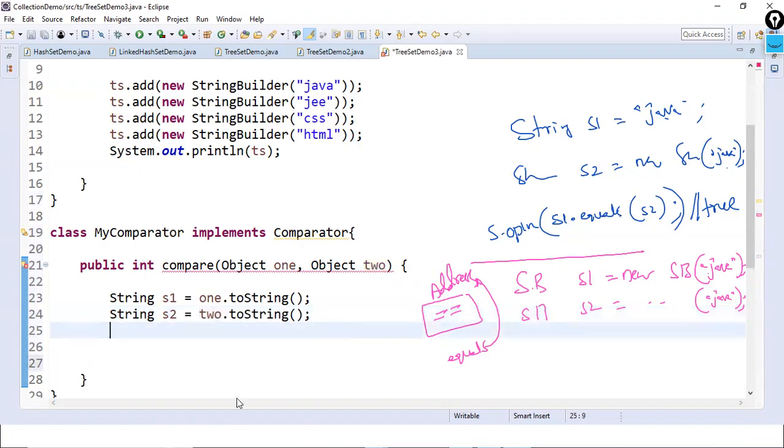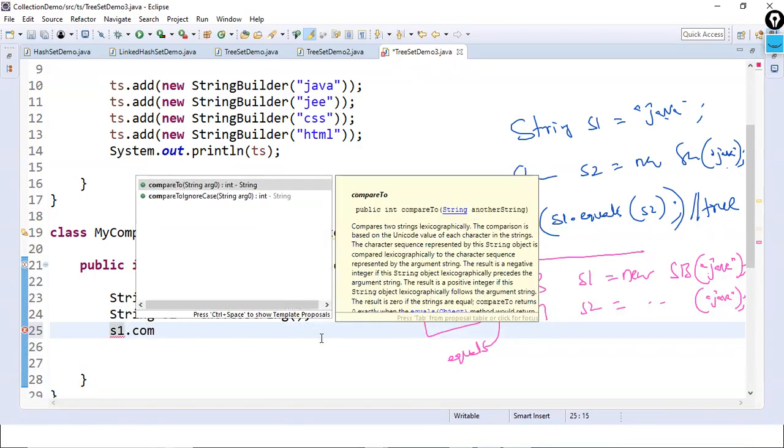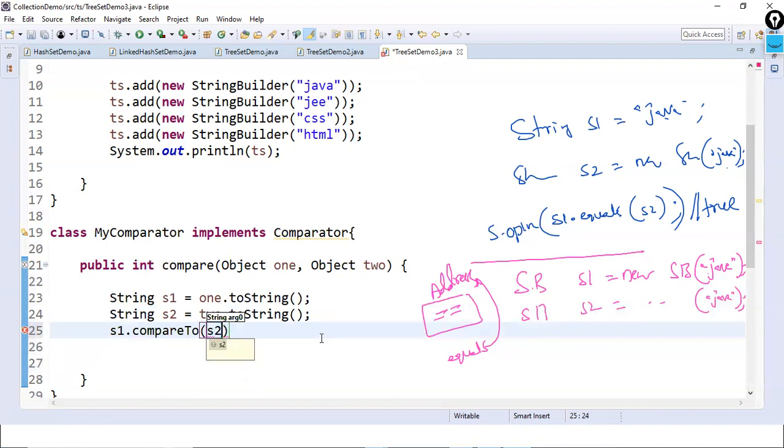Next, what is the return type of this one? Integer. Then we have to compare: s1.compareTo(s2). Now these two are strings.